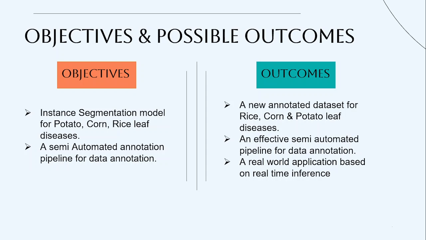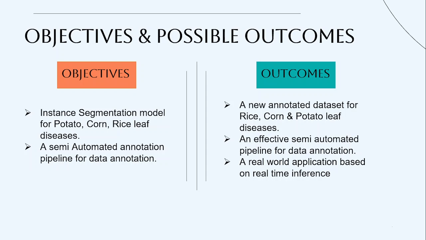Here we have the objective and possible outcomes of the thesis. First of all, the objective is an instance segmentation model for potato, corn and rice leaf diseases. There would be a total of 11 types of diseases, where potato has 3 diseases, corn has 4 diseases, and rice has 4 diseases. So the total would be 11.